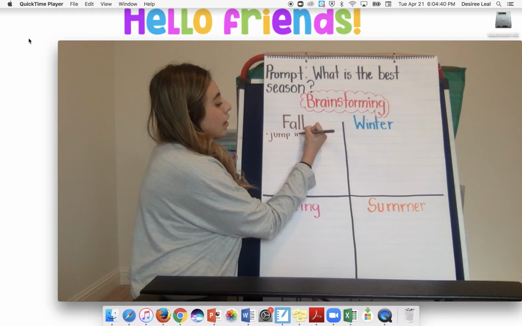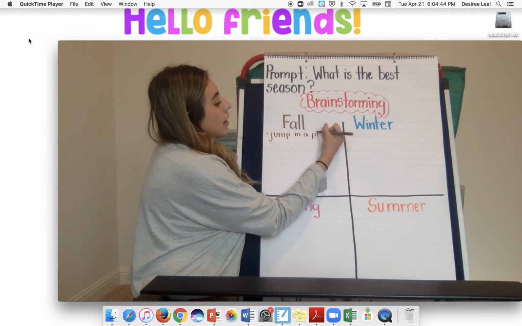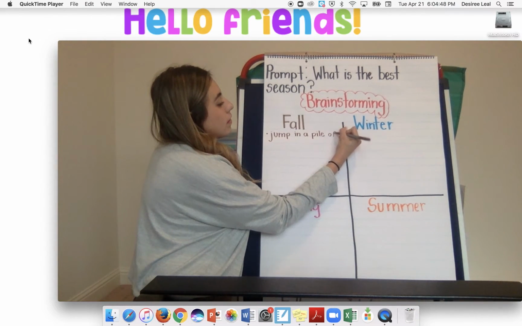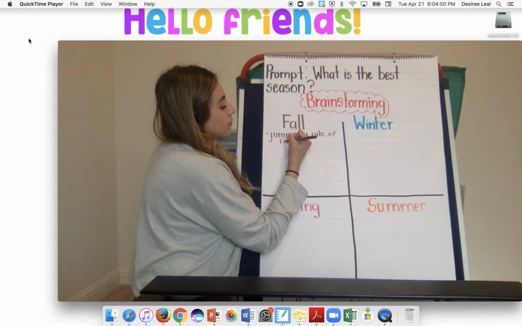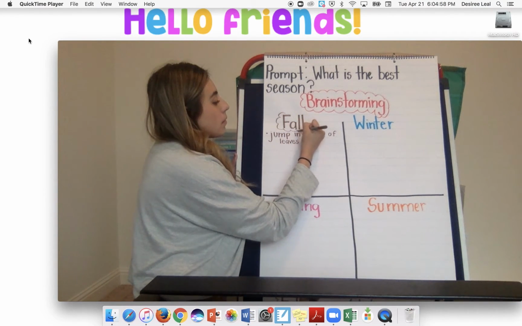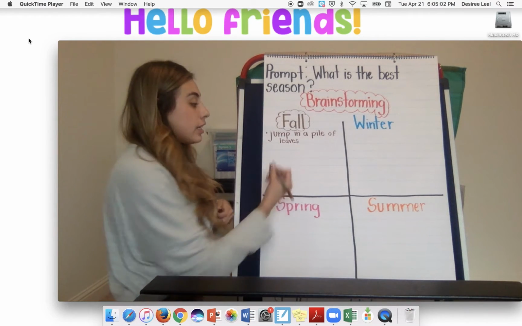in a pile, has magic E, of leaves. So we can jump in a pile of leaves. Okay, so this is our fall. I'm going to do this so that we know. So we can jump in a pile of leaves.